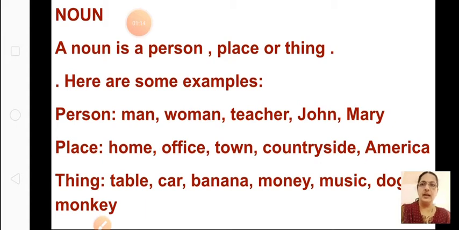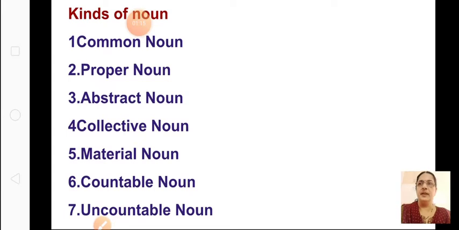We'll see the kinds of noun now. The kinds of noun what we have learnt already. Let me revise. What are they? Common noun, proper noun, abstract noun, collective noun, material noun, countable noun, uncountable noun. Repeat. What are the seven? Common noun, proper noun, abstract noun, collective noun, material noun, countable noun, uncountable noun. Okay, so let us revise what are all these types of nouns.